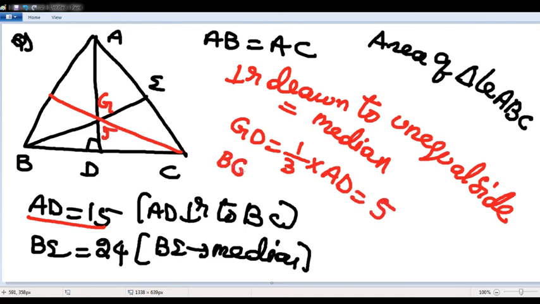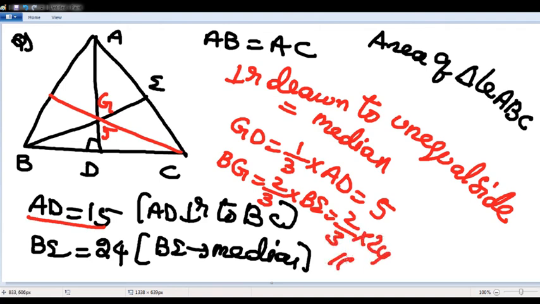BG is also the median, it is 2/3 of BE. BE is 24, and 2/3 of 24 is 16. So this is 5 and this is 16. This is square root of 256 minus 25, square root of 231.